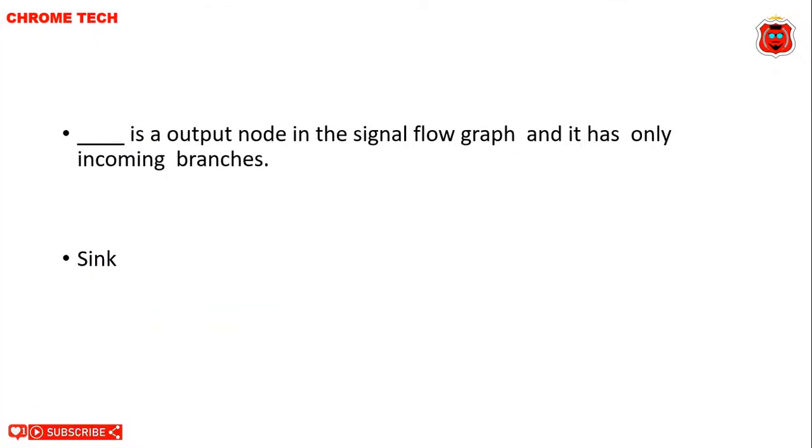Dash is an output node in the signal flow graph and it has only incoming branches. Sink is the correct answer. Sink is an output node in the signal flow graph and it has only incoming branches. Sink is the correct answer.